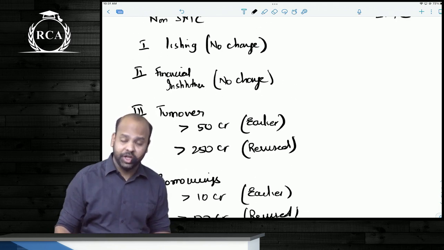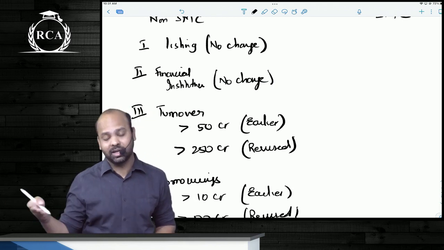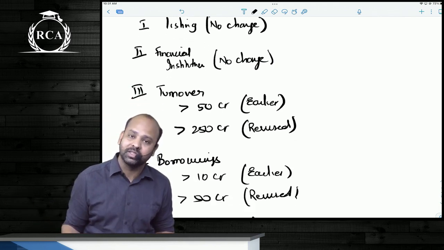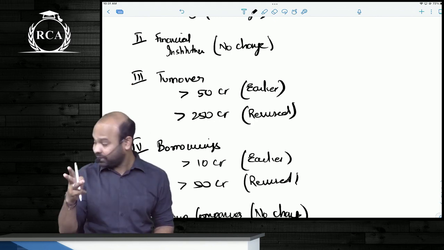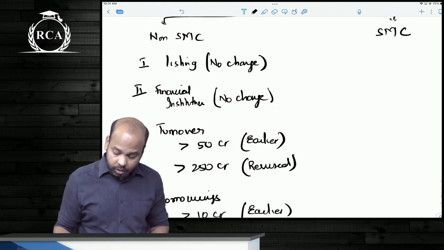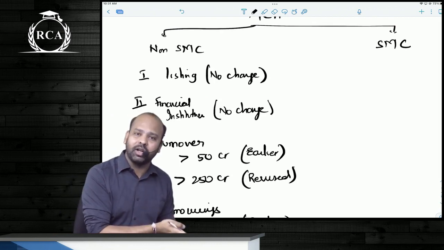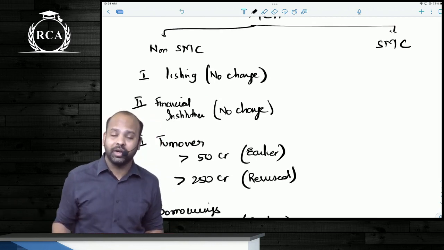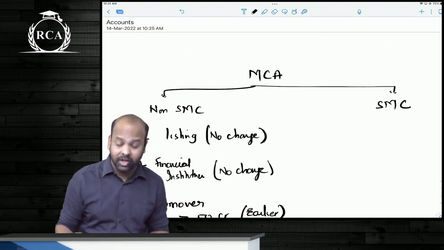So there is no change in the first point, which is regarding the listing criteria, and no change in the second point, which is based on nature of business. But yes, there's a change in the definition of turnover and the definition of borrowings. All right. Now anything that is not a non-SMC, beta, would come under the category of SMC. So this is the revised criteria that you should be aware of.